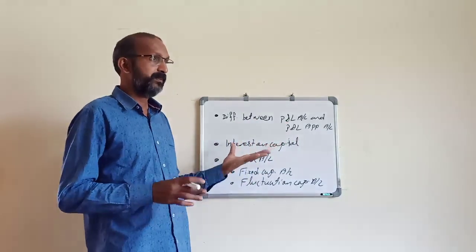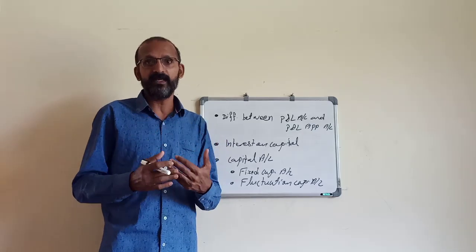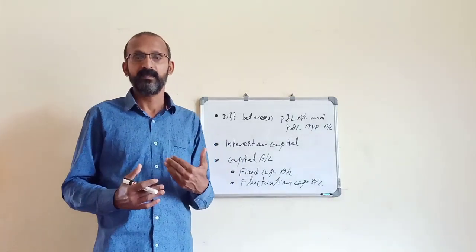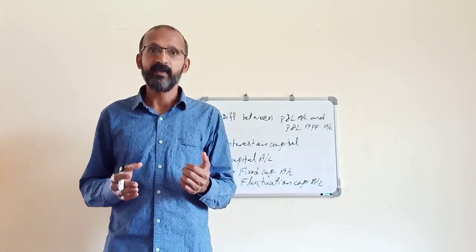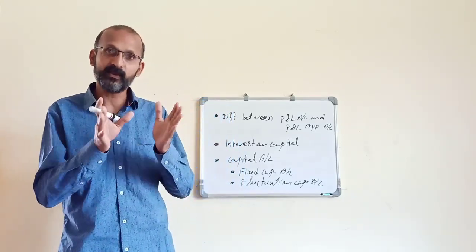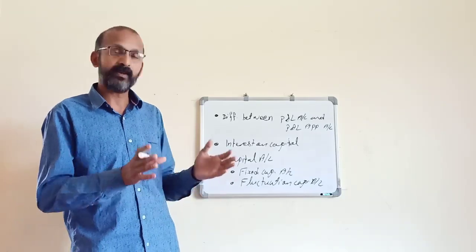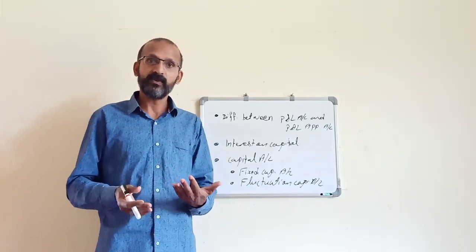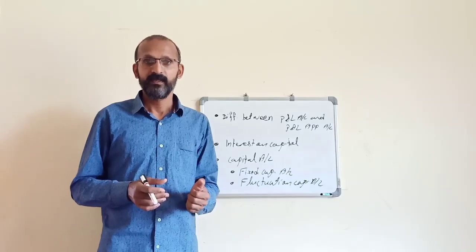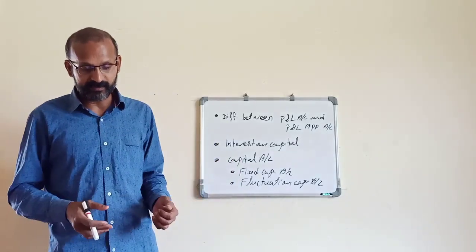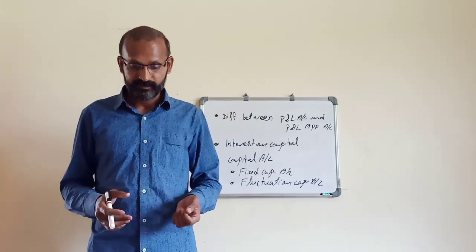In this topic, we have to learn how to evaluate interest on capital among the partners. Maybe it will be equally distributed, or according to their ratios, or according to their contribution of capital. Then how to calculate the interest on capital?